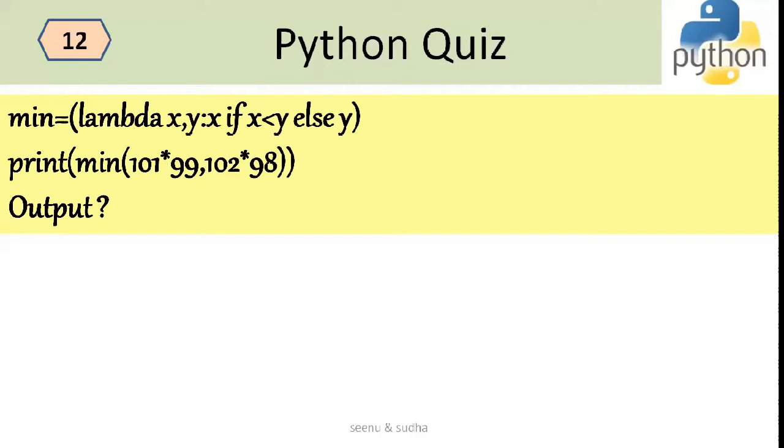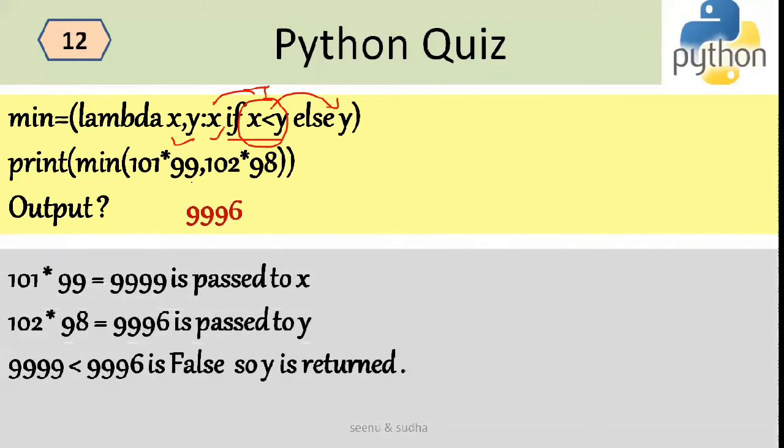So the next question is, what is the output of this particular function? I said min is equal to a lambda function, which is taking x and y, two values, and if x is less than y, it is returning x. If this condition evaluates to be true, I want it to return x. If this condition is evaluating to be false, then I want it to return y. I have taken two arguments, but these two arguments in turn have some computations in them.